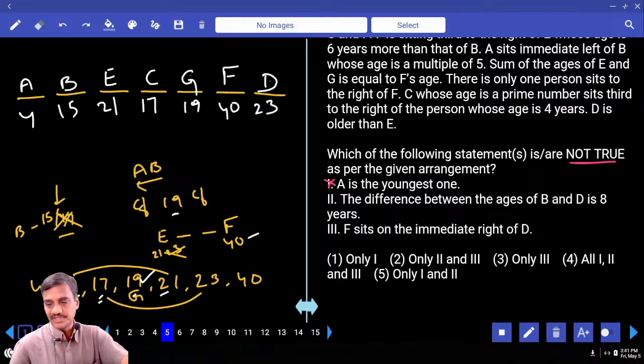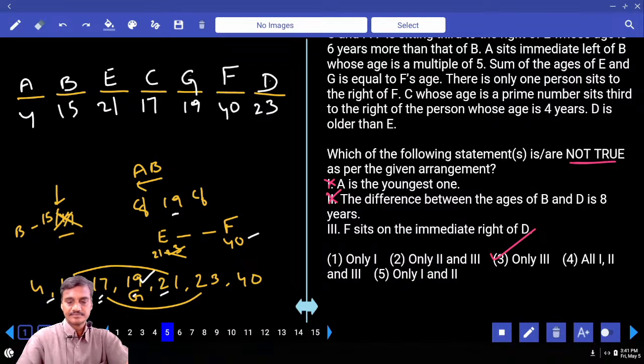Difference between B and D is 8 years. B and D, yes, that is 8 years, that is also true. F is on the immediate right of D. That is false because F is to the immediate left. Hence only 3, choice 3, question number 5.